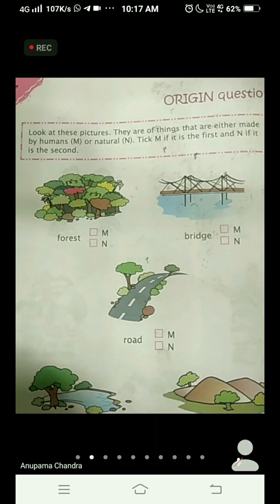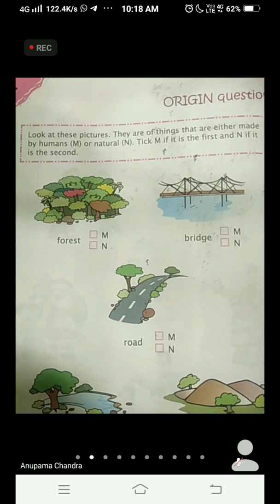Today, we are here to learn origin questions. So, let's see what these are. This is page number 8 of our GK part, children. Origin question. Look at the pictures. They are of things that are either made by humans, in bracket M, that is man-made, or natural, in bracket N for natural. Tick M if it is the first and N if it is the second. First means man-made and N, the second one, natural.